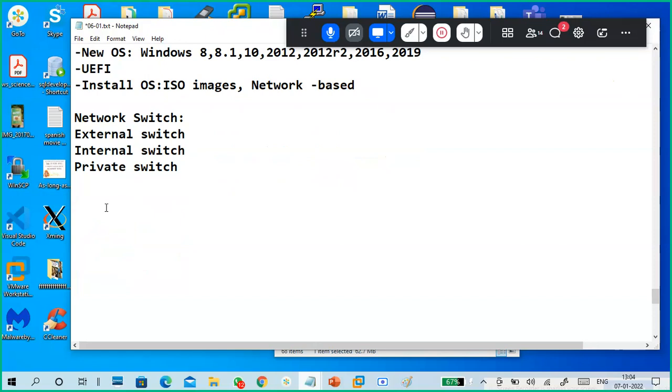Okay, external switches. Virtual disk formats also, different virtual disk formats are there. Dot vhd, dot vhdx, and in a new format is dot vhd set. This is another format. Next, dot vhd a.